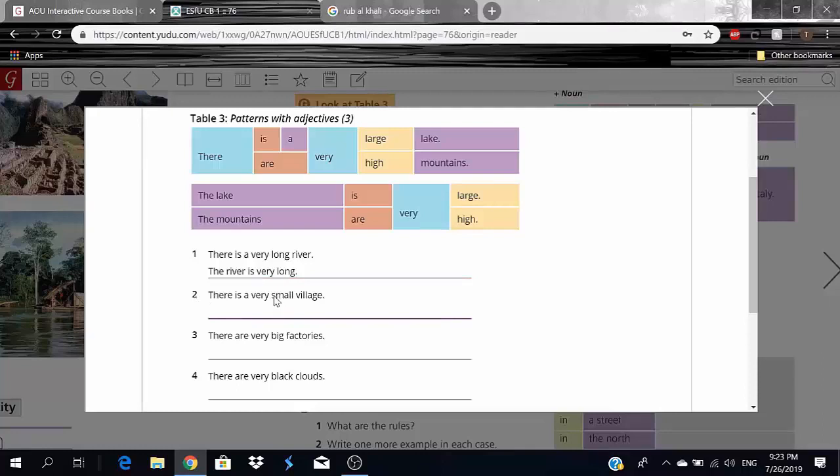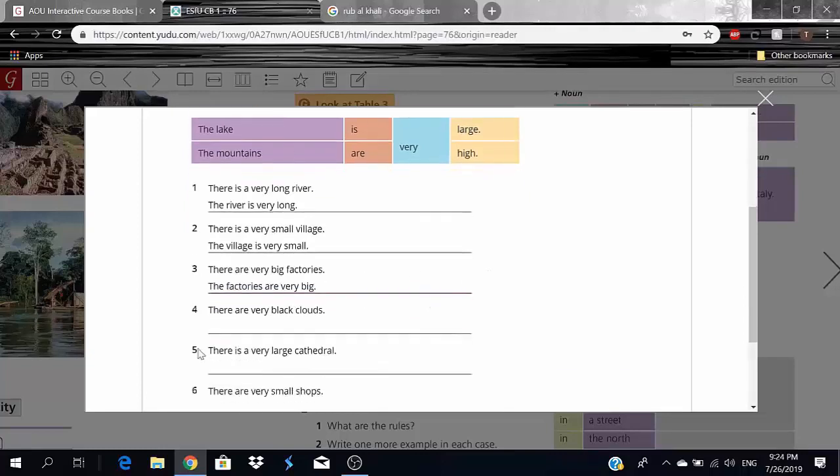Now, let's move on to 2. There is a very small village. I'll say the village is very small. Number 3, there are very big factories. And I'll say the exact opposite. Sorry, the factories are very big.